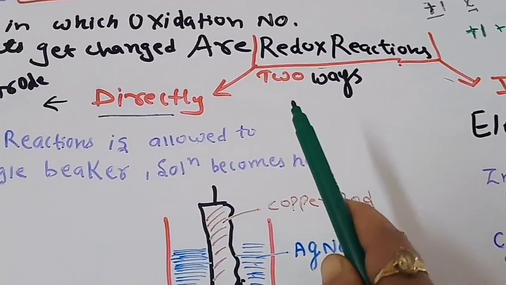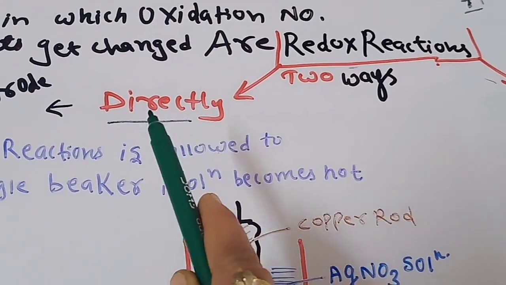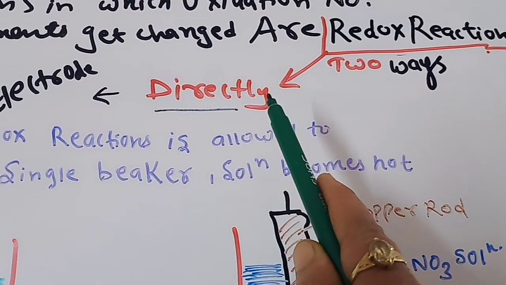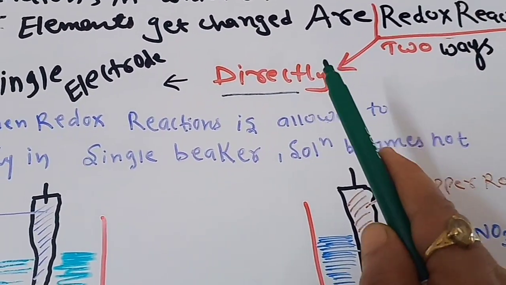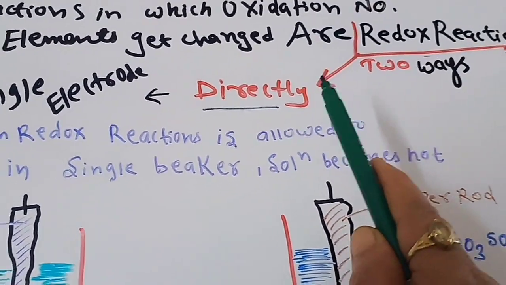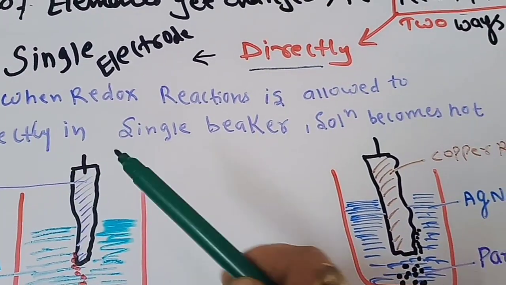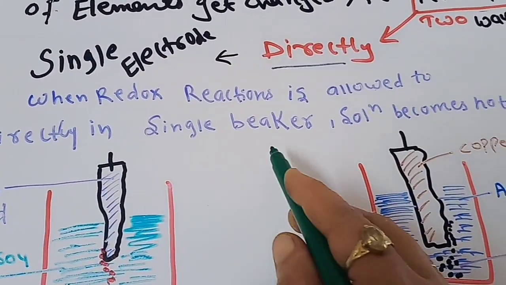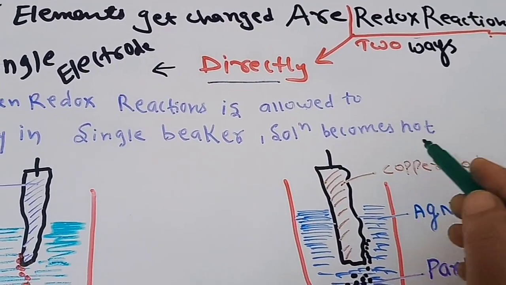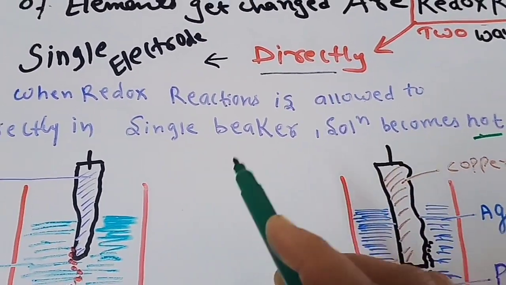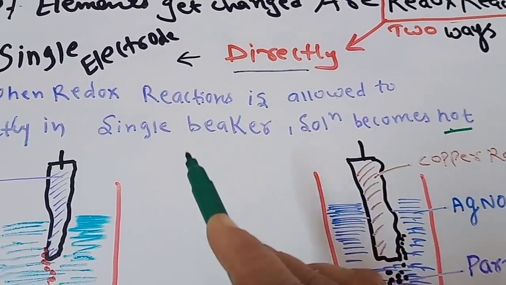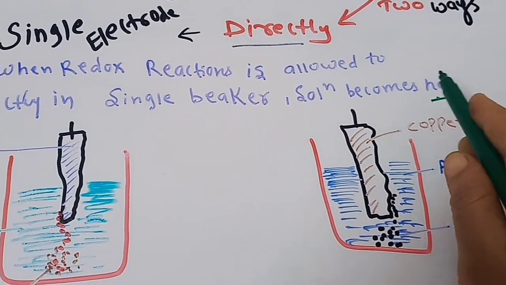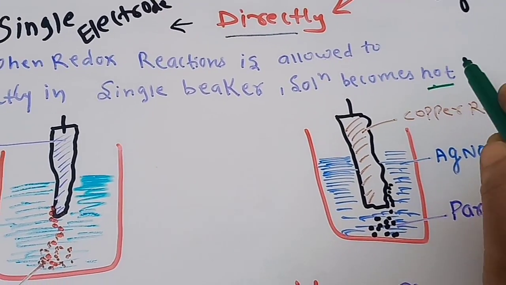If we talk about the direct redox reaction, the redox reaction is allowed to take place directly in a single beaker, and the solution becomes hot. The energy evolves in the form of heat, and we cannot convert it into electrical energy.